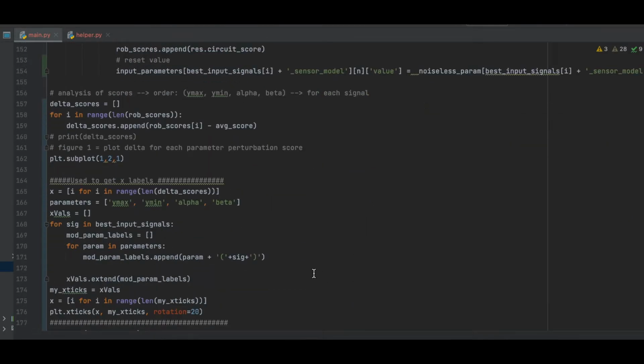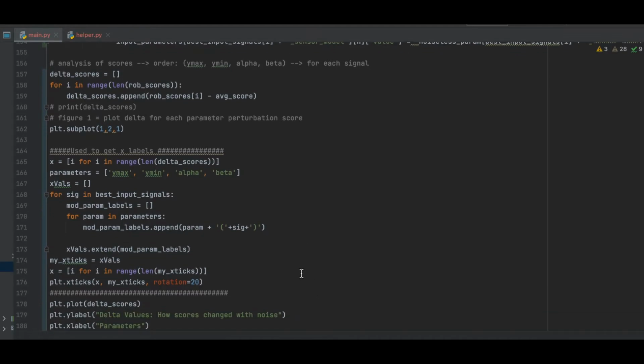Then plots are performed where we can see the delta scores as well as the scores of each parameter perturbation with average score, standard deviation, and best score. If the score of the parameter perturbation is outside of the standard deviation range, it is considered to be very sensitive to noise and should be well handled.